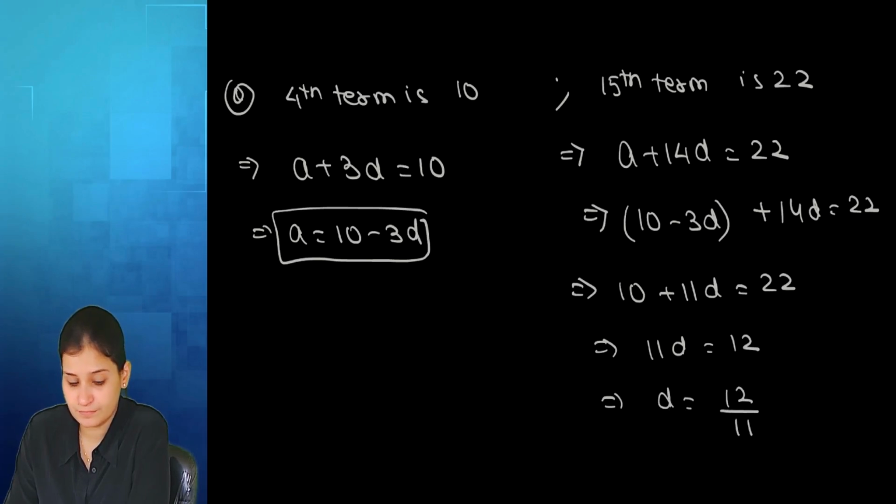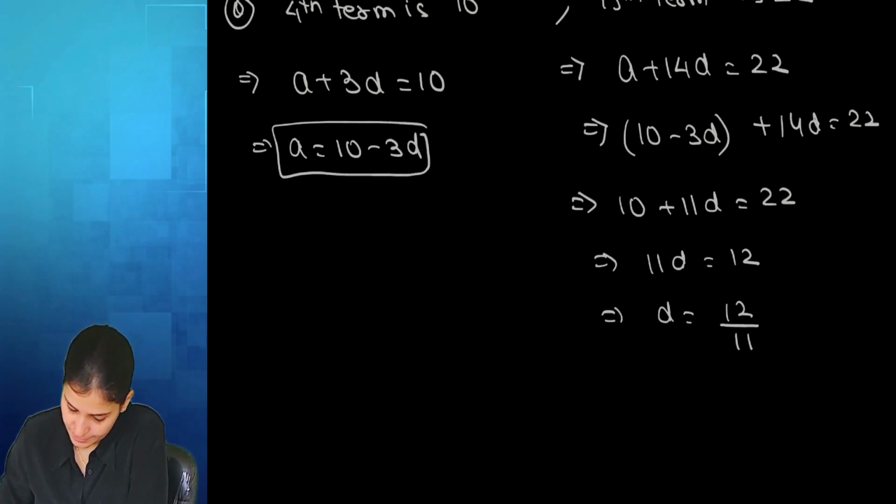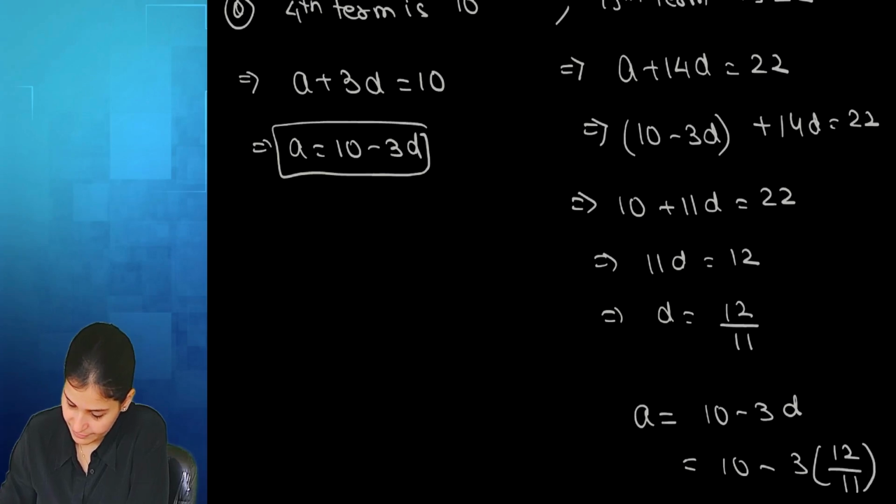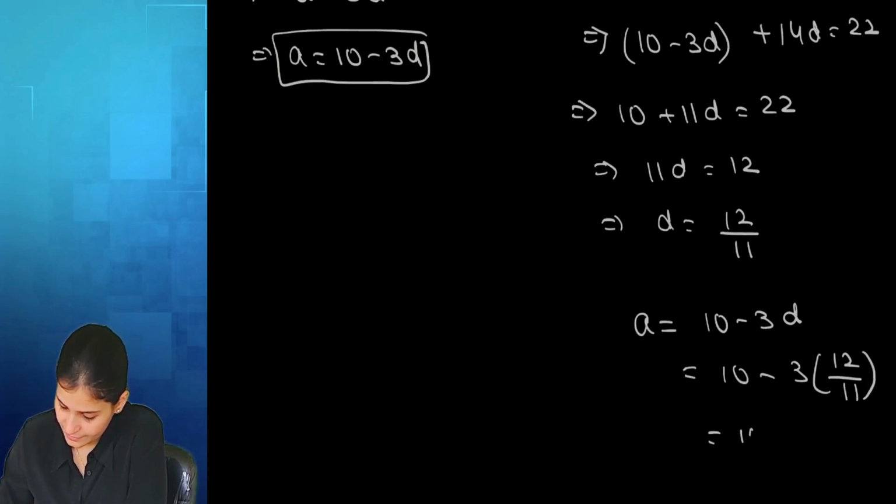Any problem? No, ma'am. Let's put in A. A was 10 minus 3D. 10 minus 3 times 12 by 11. 10 minus 36 by 11.